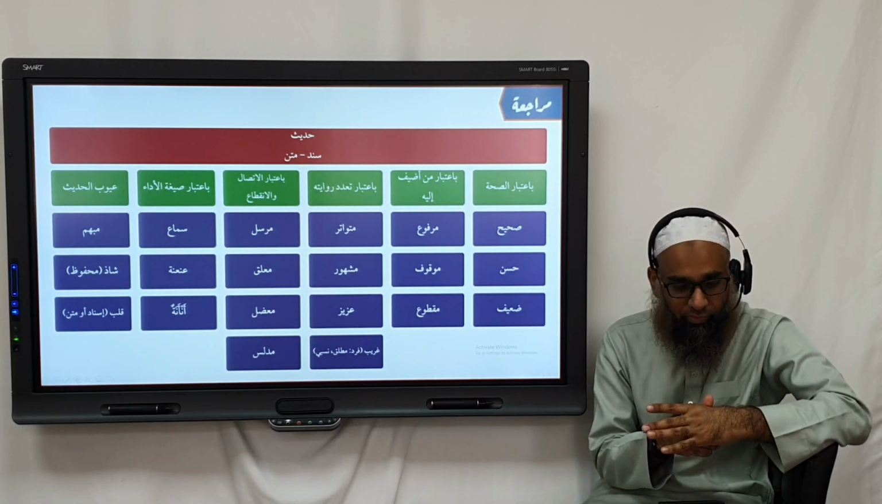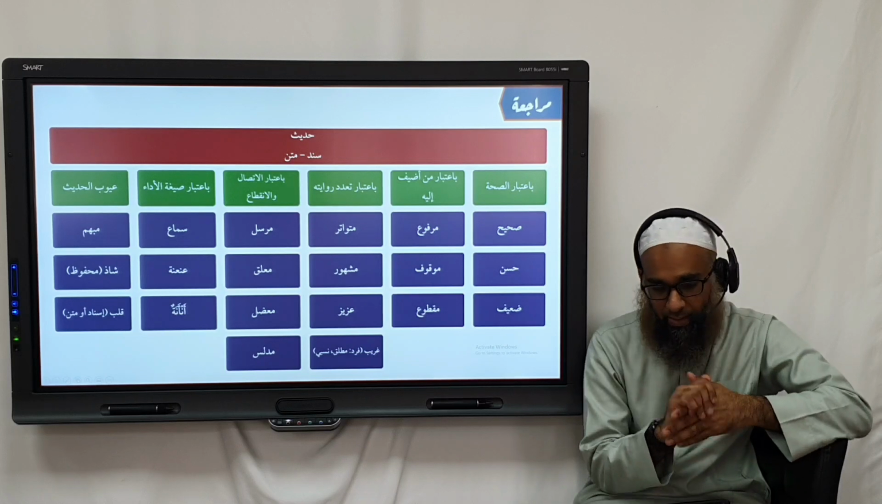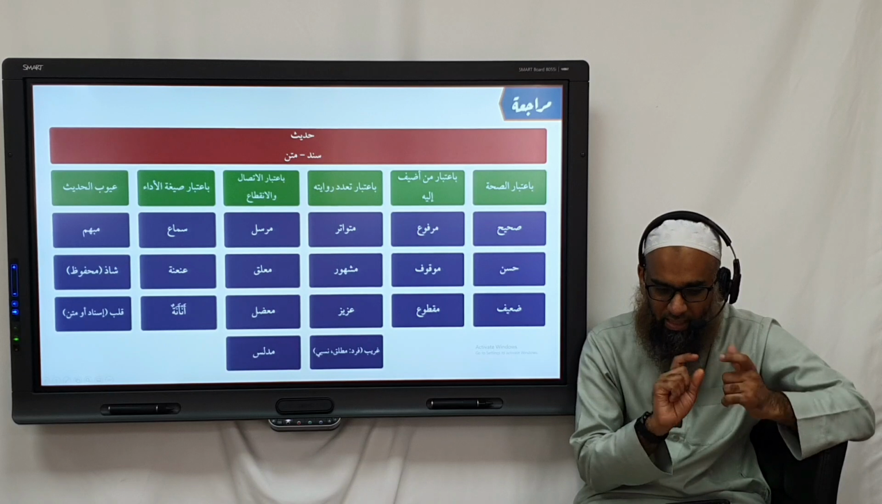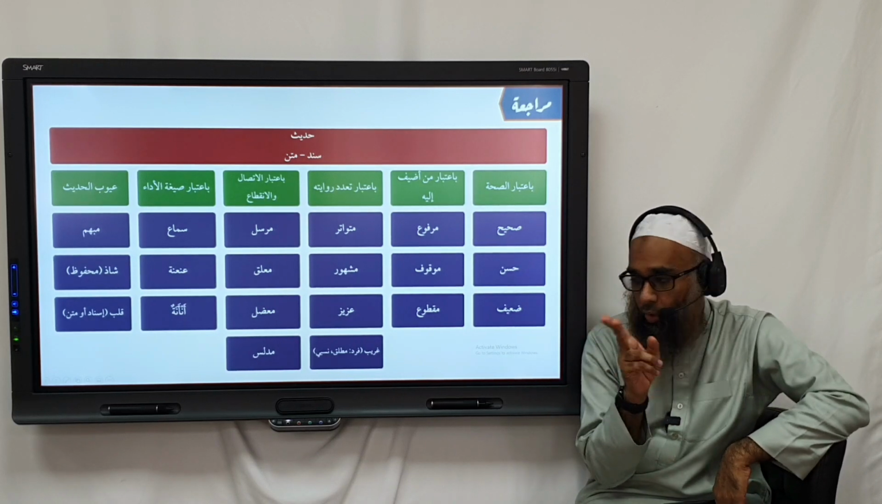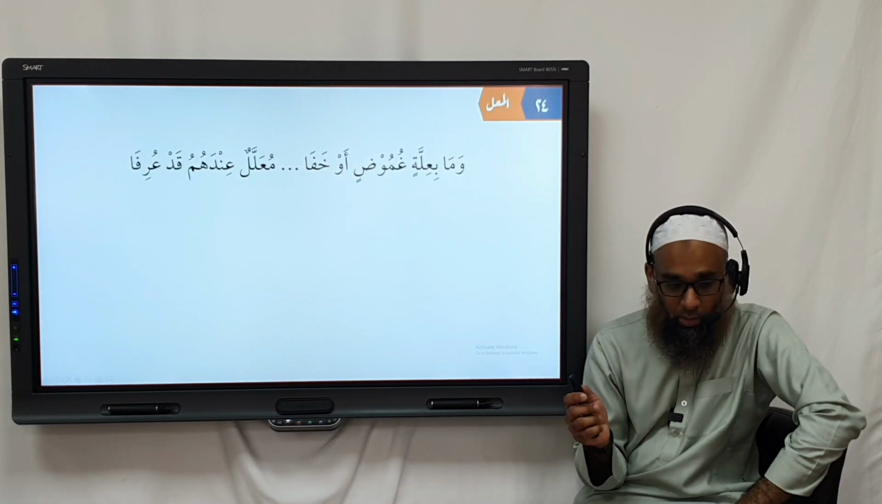What does qalb in matan refer to? When one of the words is exchanged with another word. The word is swapped around, he has the wrong word, the order of the words or something else is swapped around. So this is what we've reached.